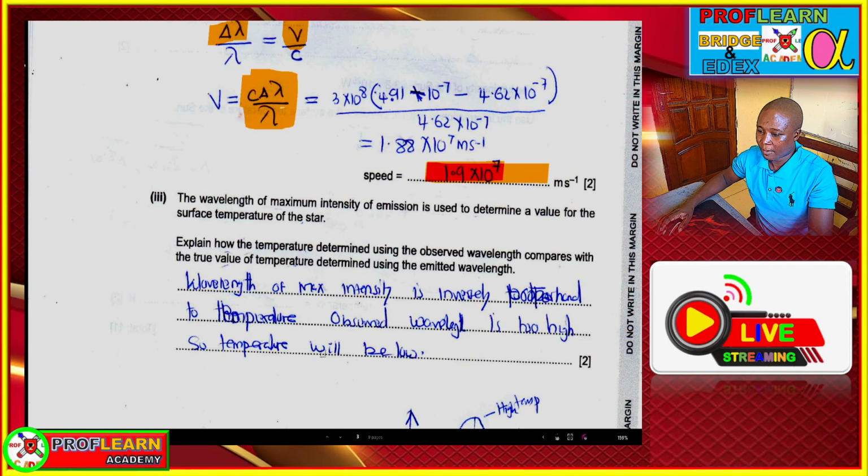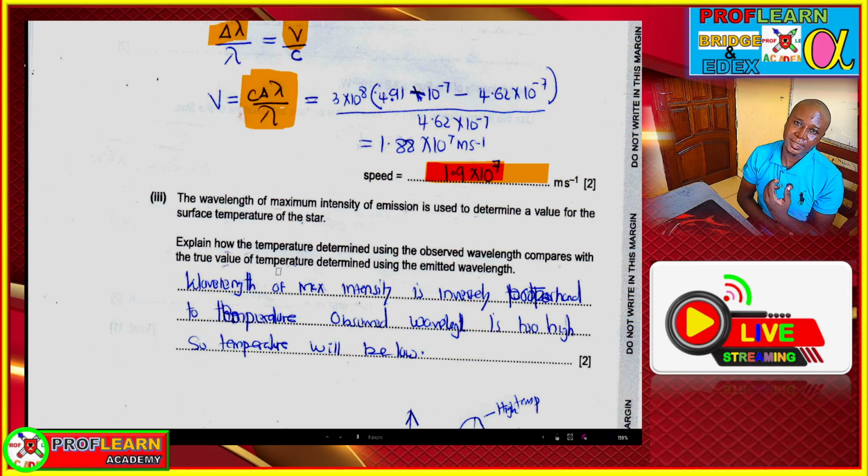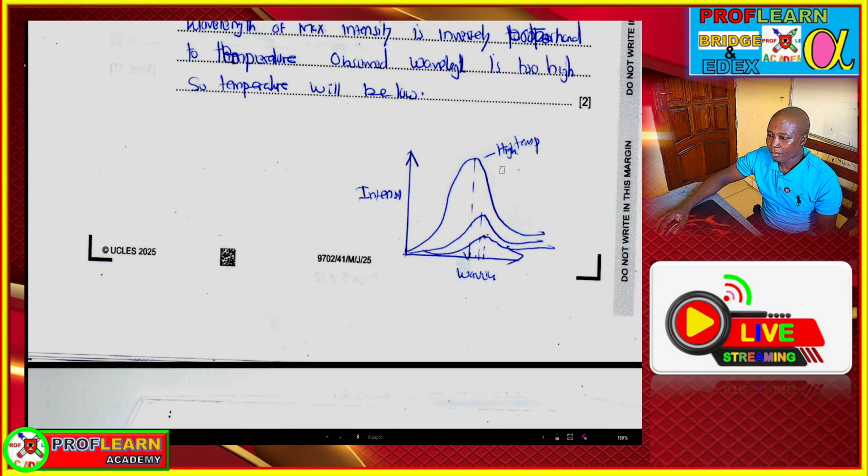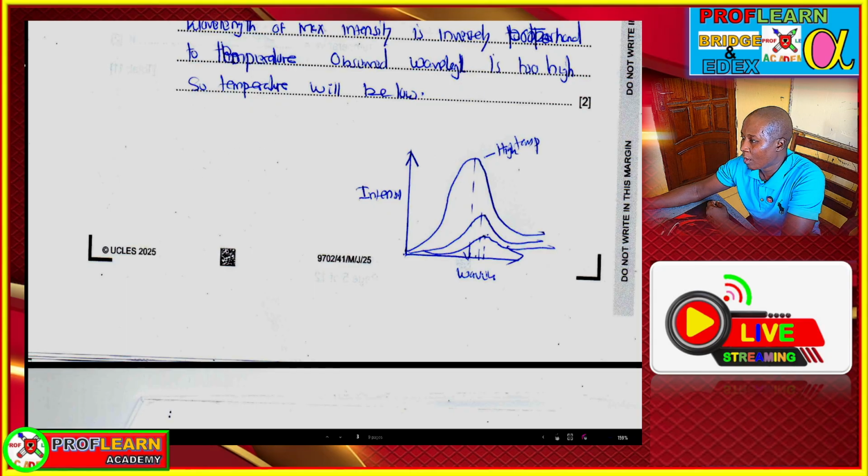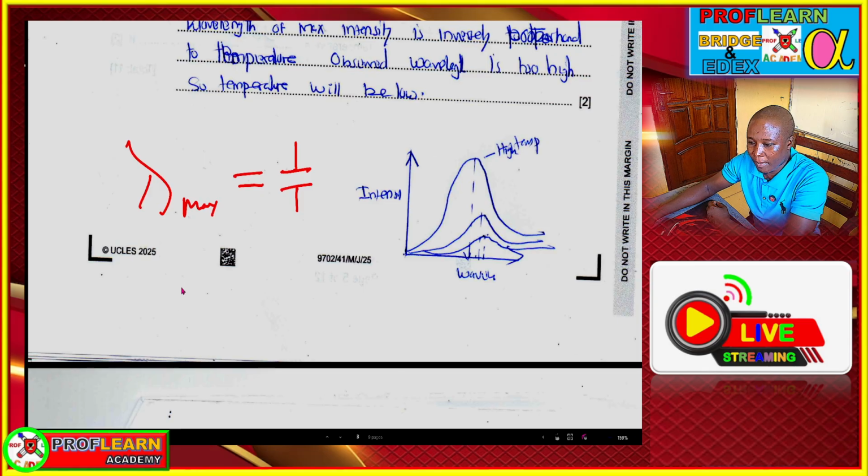Explain how the temperature determined using observed wavelength compares with the true value. Observed wavelength has a larger value, because it has been redshifted. So if the wavelength is larger, then the intensity will be lower, because here we are using Wien's displacement law, where maximum wavelength is equal to 1 over T. So if we make T the subject, T is equal to 1 over maximum wavelength.